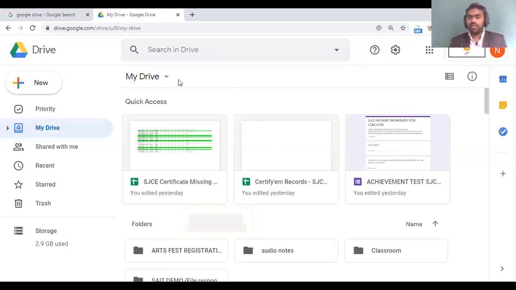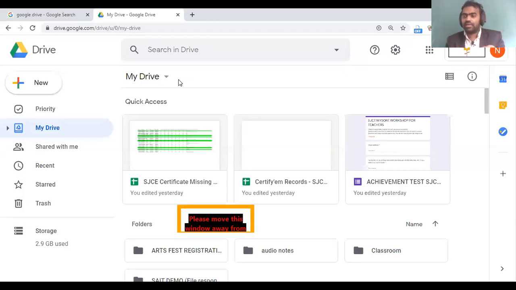Suppose you need to manually add something to Google Drive, how can you do it, and what is the better way? Like we create folders in our C drive, D drive, etc. in our computer, the same way you can create folders and organize your files. I hope you can do that.